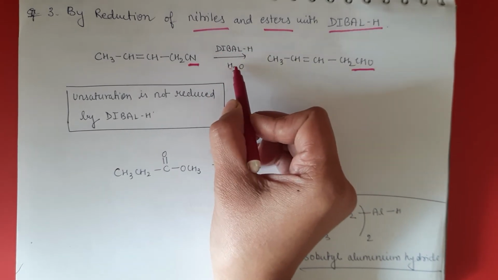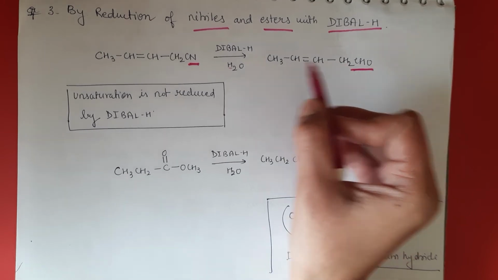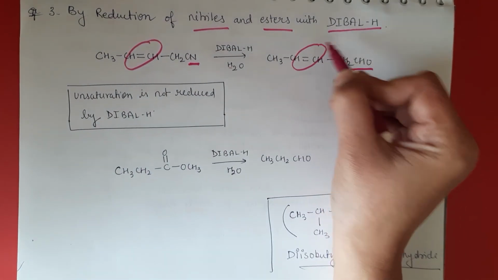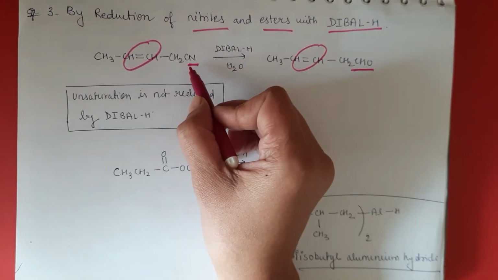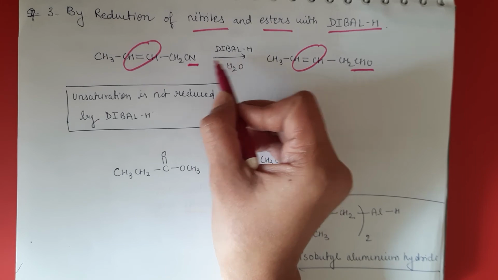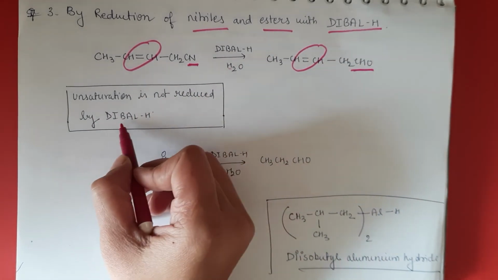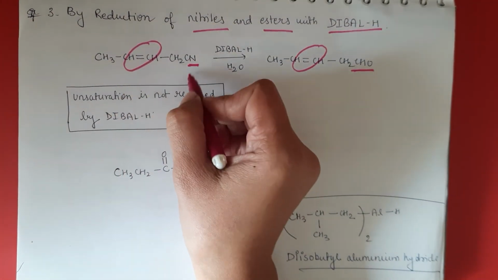By treating it with DIBAL, it converts into aldehyde. Here you can see the alkene part is not reduced, because this reagent is specific and does not act on unsaturation. Unsaturation is not reduced by DIBAL.